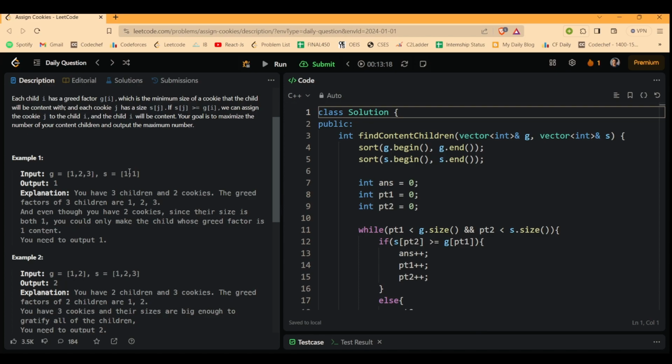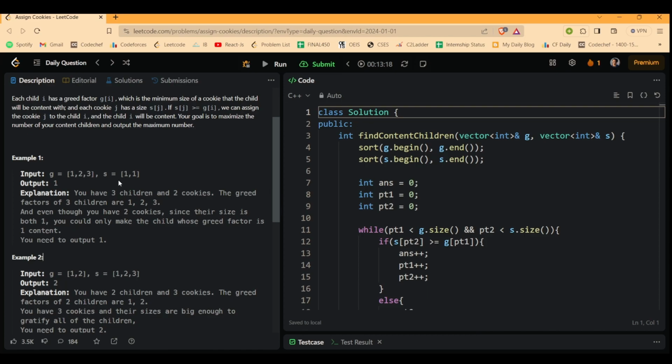Now the logic is very simple. We will try to assign the minimum size of cookie to the child with the minimum greed. In this manner we will be able to save the cookies of large size so that we can use them later on to satisfy the higher amounts of greed. Correct? So this is it.